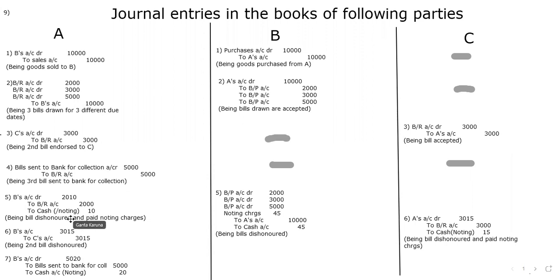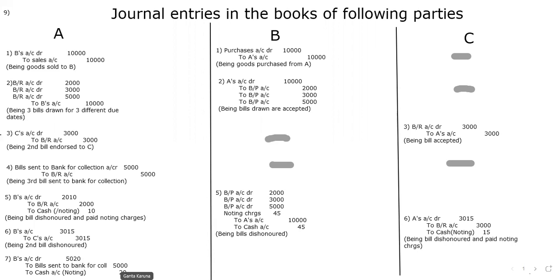So three different entries I have posted. Concentrate on these fifth, sixth, and seventh. Fifth one, the bill was with us. That's why we have written B's account. All the bills we have to write as returned to B only. That is the reason B will be on the top, returned account. If it is honored, in place of B we'd write cash. But if it is dishonored, we have to return it to the party, no?